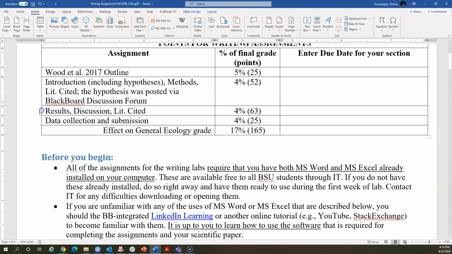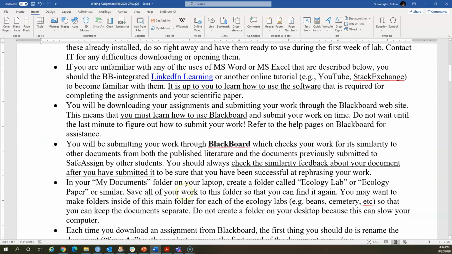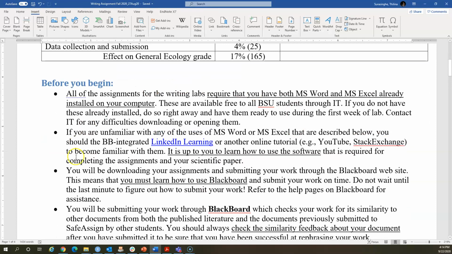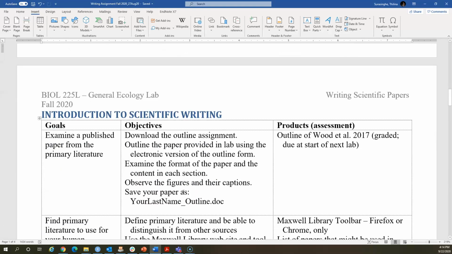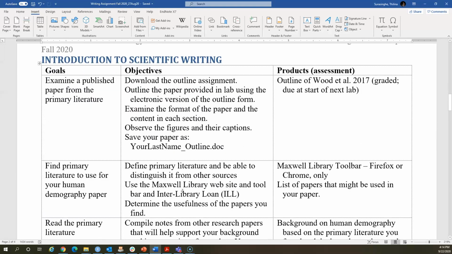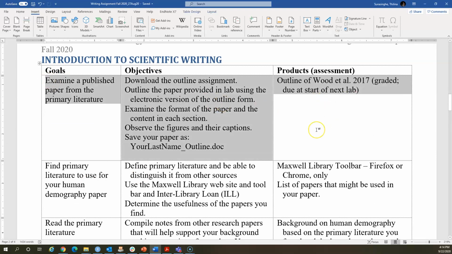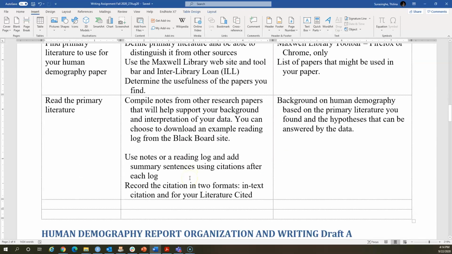And then after that, we will analyze your data, right? And then make you submit that particular component, right? And again, you will be submitting your data to me as well. Okay, and these are some props for you to get familiar with the job of scientific writing. So you have already done this part, right? You have already read a particular article, you outlined it, so that part is already done.